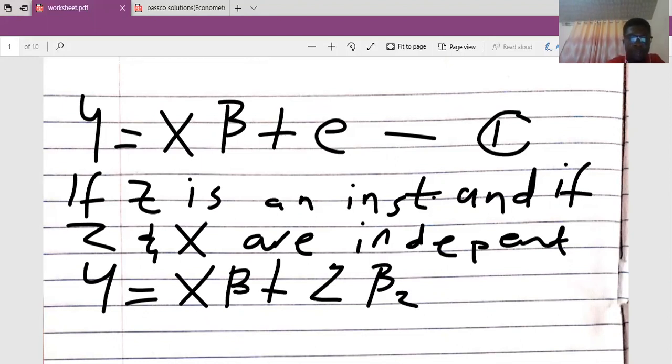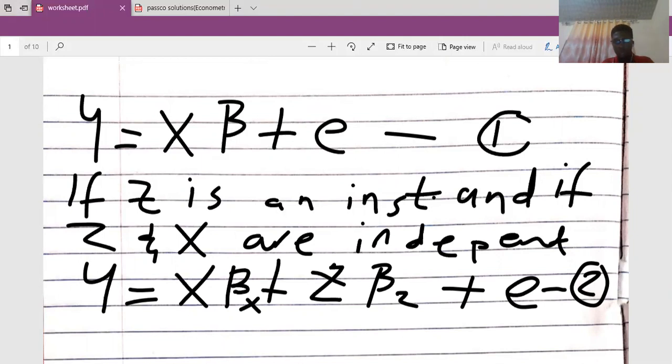Let me name this one as beta x and this one as beta z, plus my stochastic error as e. Let me label this equation as equation 2.